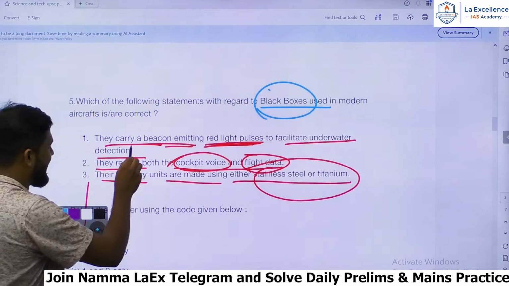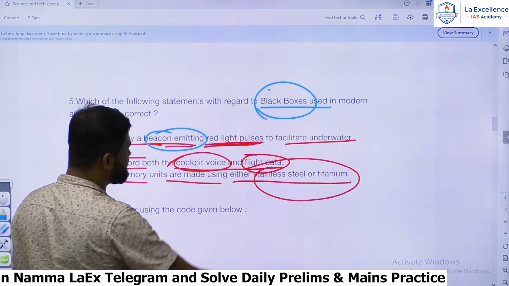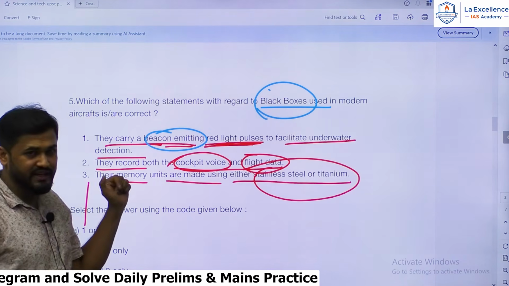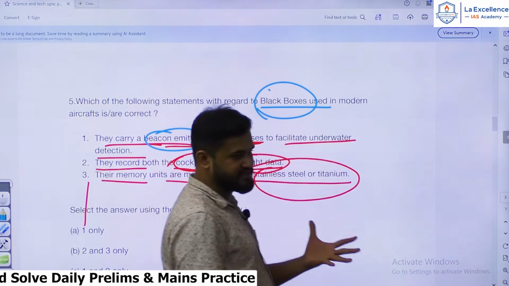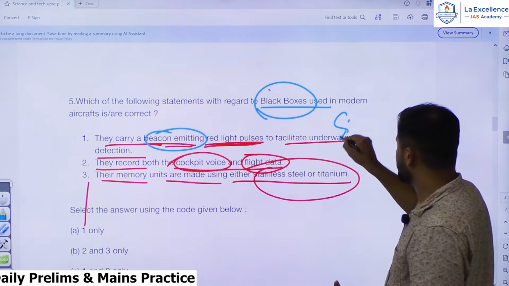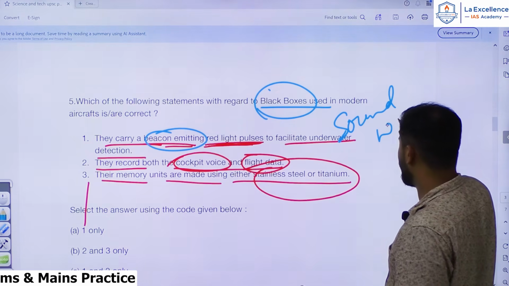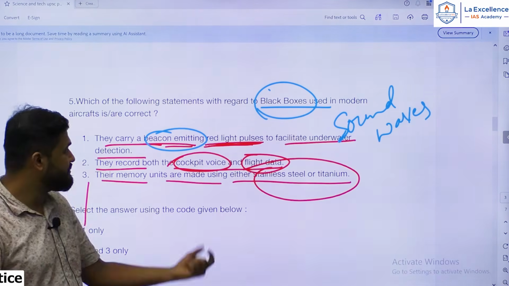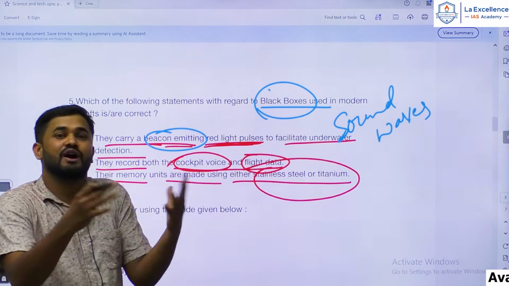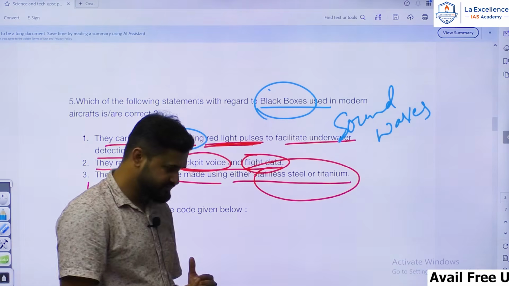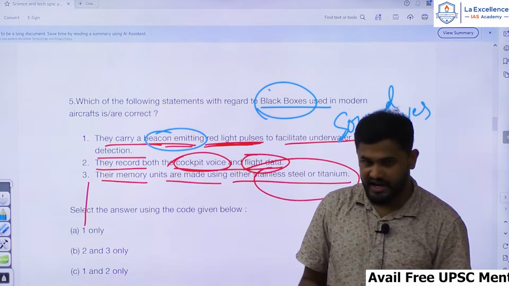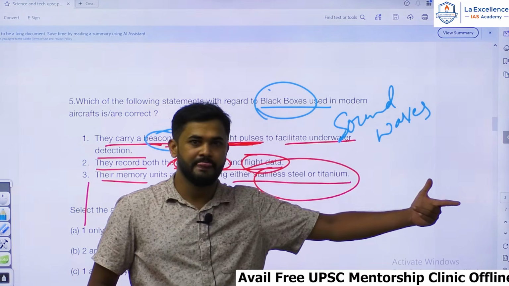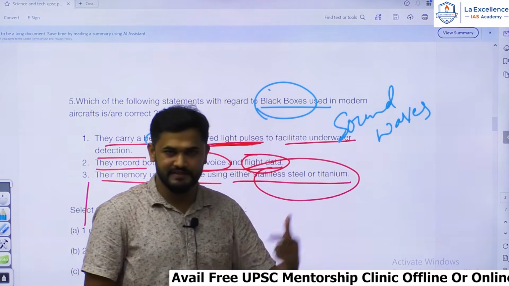They carry a beacon emitting red light pulses to facilitate underwater detection. Okay, so this is a wrong statement basically, because it uses sound waves for detection. When an aircraft has crashed underwater and we need to find the black box, it produces sound pulses, because the distance traveled by sound in water is more than that of red pulses or lights.